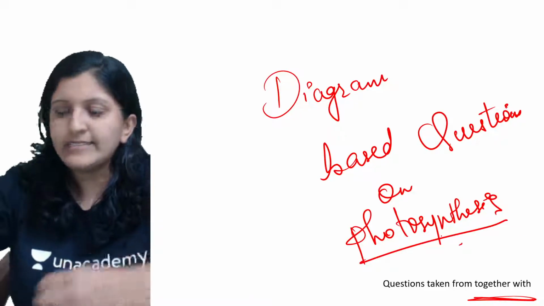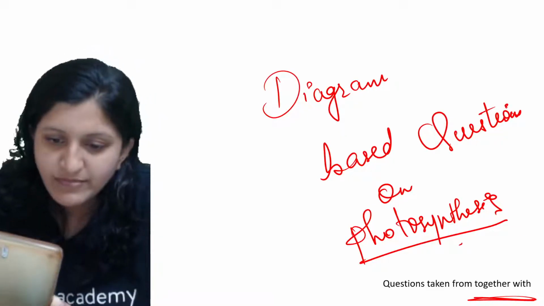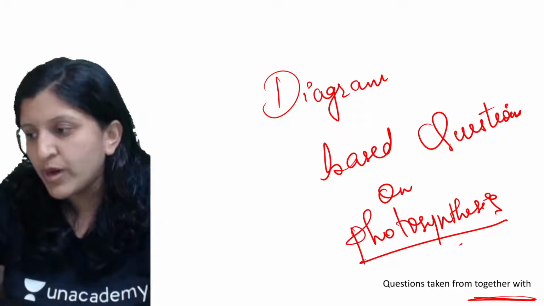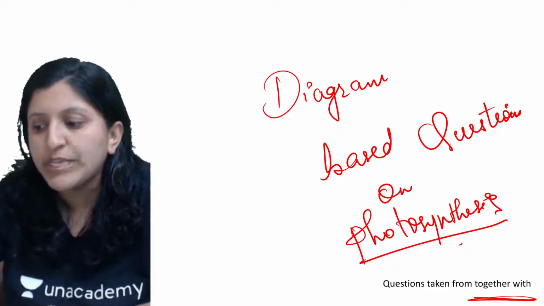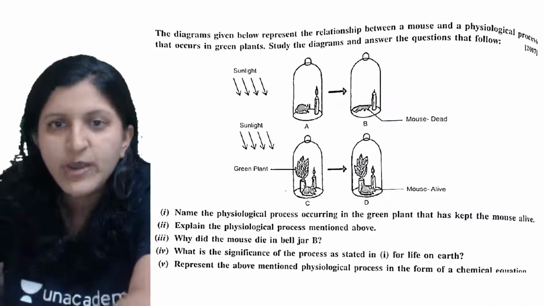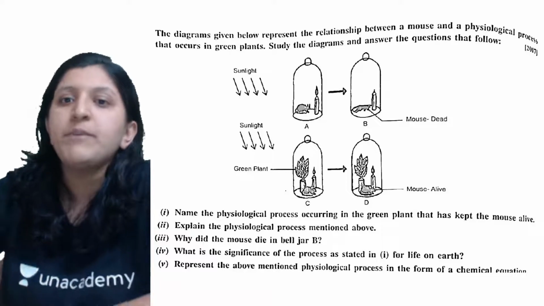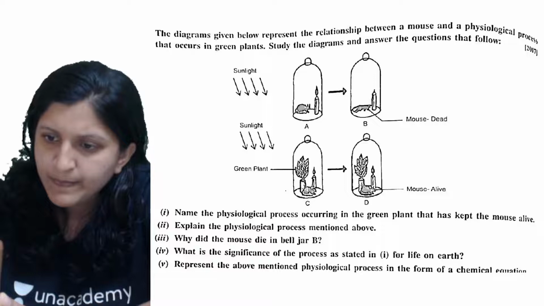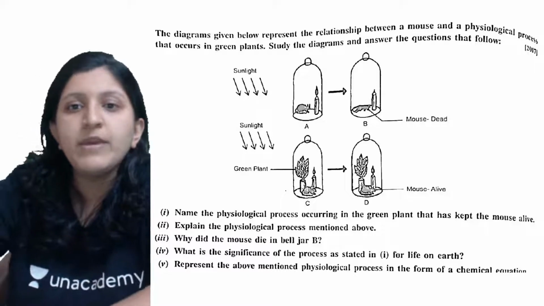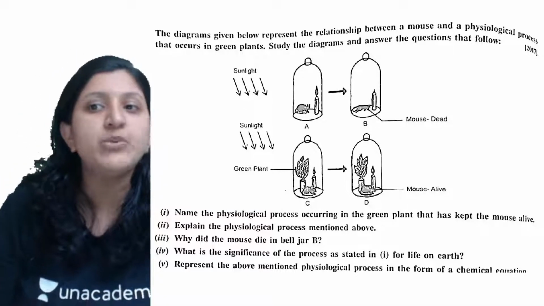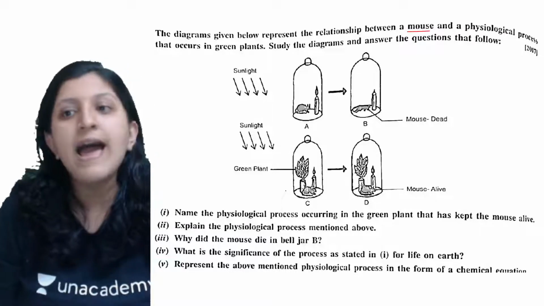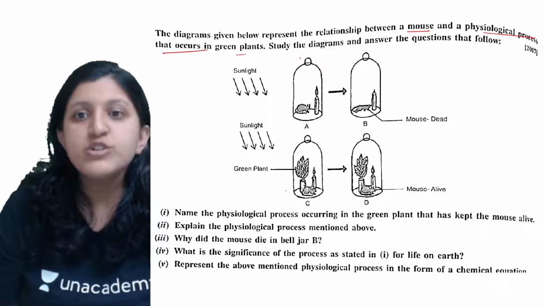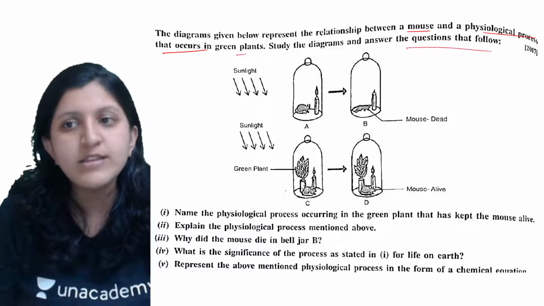Alright. So yes, have you all practiced this? The questions that I have added are taken from Together With. Some of the previous year questions are also there. So let's have a look at this. The diagram given below represents, I hope you can see this, just a second. Yes. The diagram given below represents the relationship between a mouse and a physiological process that occurs in a green plant. So study the diagram and answer the questions that follow.